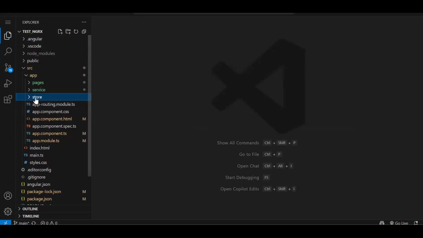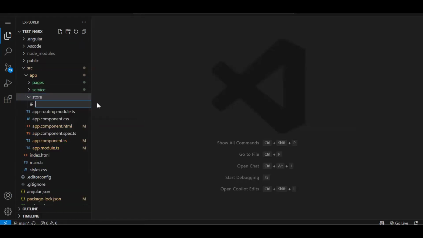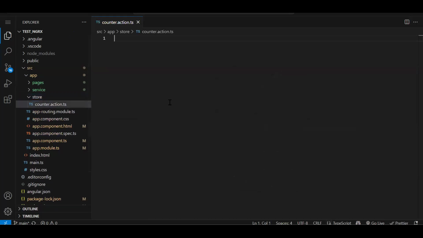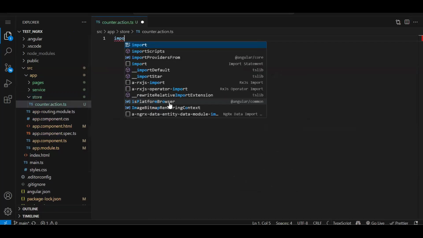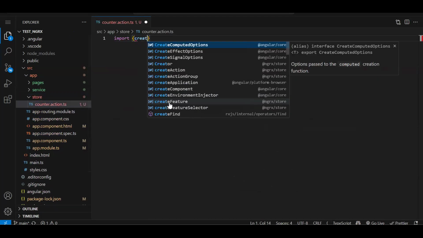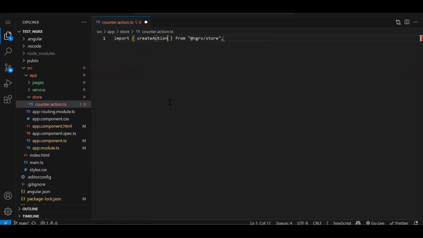Now over here, I will create the first file, that is counter.action.ts. Here, first we need to import. What will we import? createAction from @ngrx/store. Then here we have to create the actions.